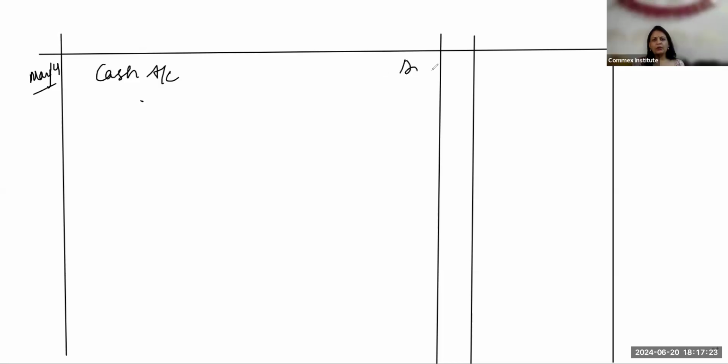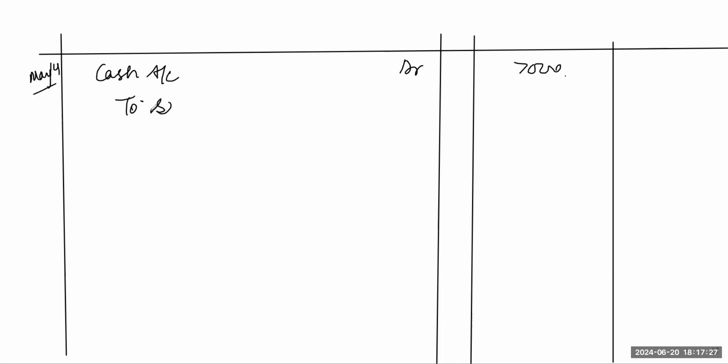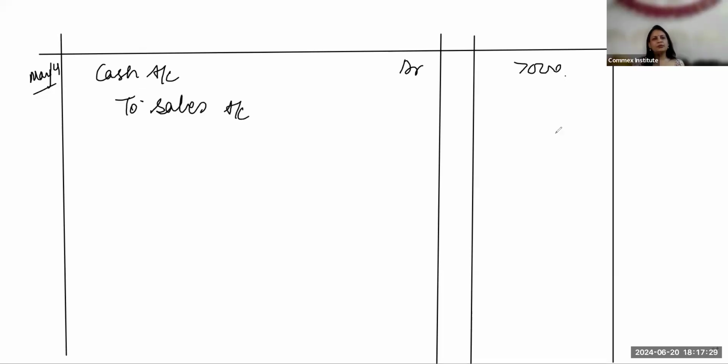Sold goods for cash. Cash account debited 7,000 to sales account. Yes, cash account debited. The narration will be cash sales. Yes, to sales account 7,000, being cash sales made, or cash sales, simple.